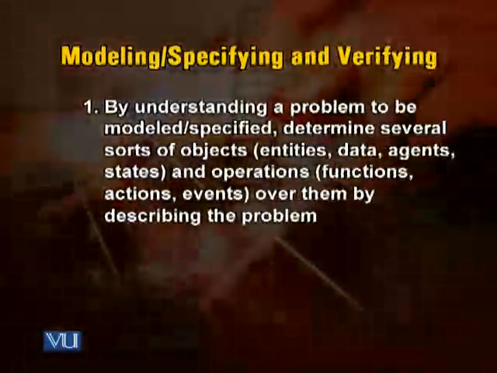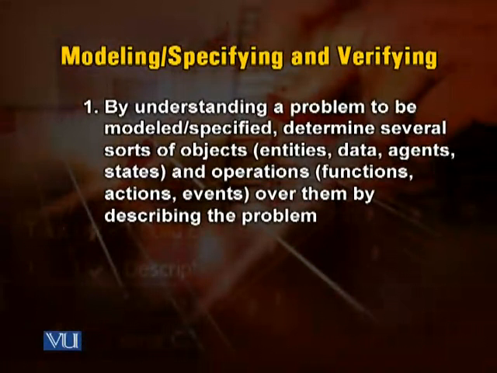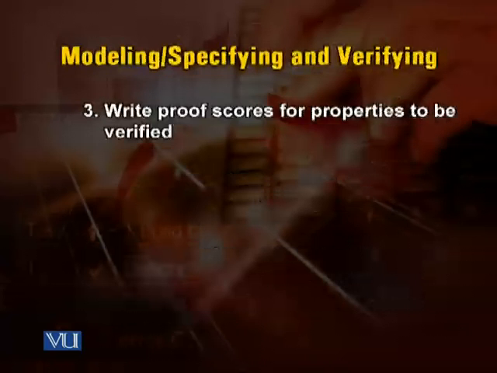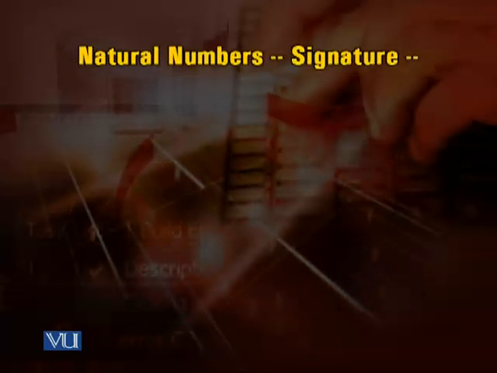So what we do is, by understanding a problem to be modeled and specified, determine several sorts of objects, entities, data types, agents, states, and operations over them for describing the problem. Define the meaning functions of the operations by declaring equations over the expressions composed of the operations. Write proof scores for properties to be verified. So here is an example.